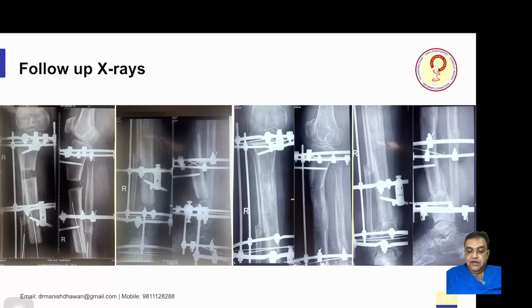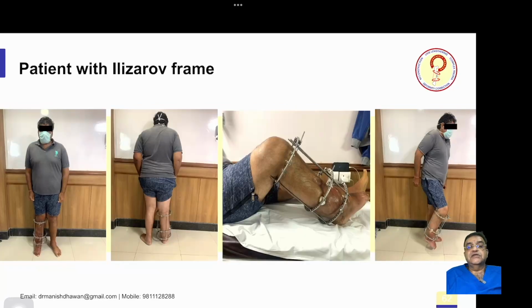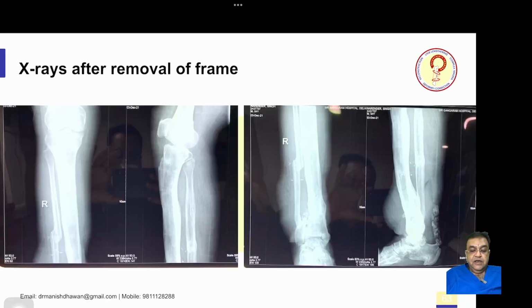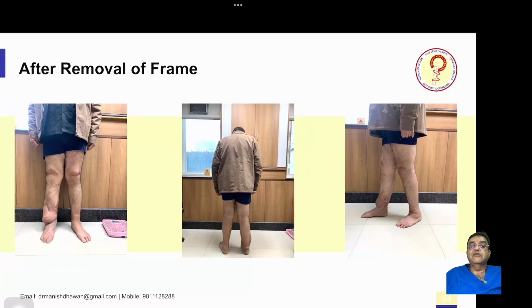So you can see a very good transport happening here, and it has docked and it has caused union at the transport docking site. You can see the picture of the patient with the frame. You can see his knee movements, and this is his final x-rays with the good regenerate which has totally consolidated, and you can see there is a union at the docking site. This is the patient after removal of the Ilizarov frame. You can see a very bulky latissimus dorsi flap. This can be reduced later on by the plastic surgeon.